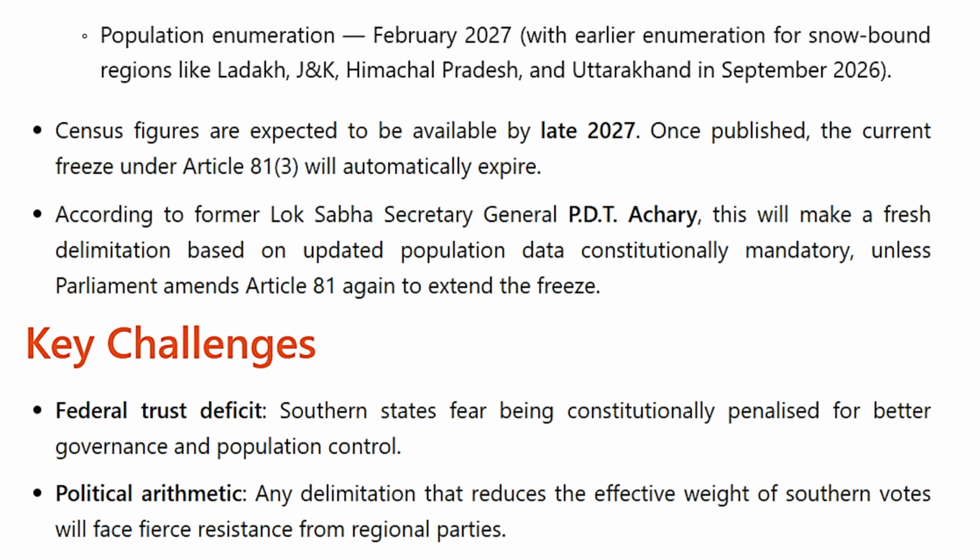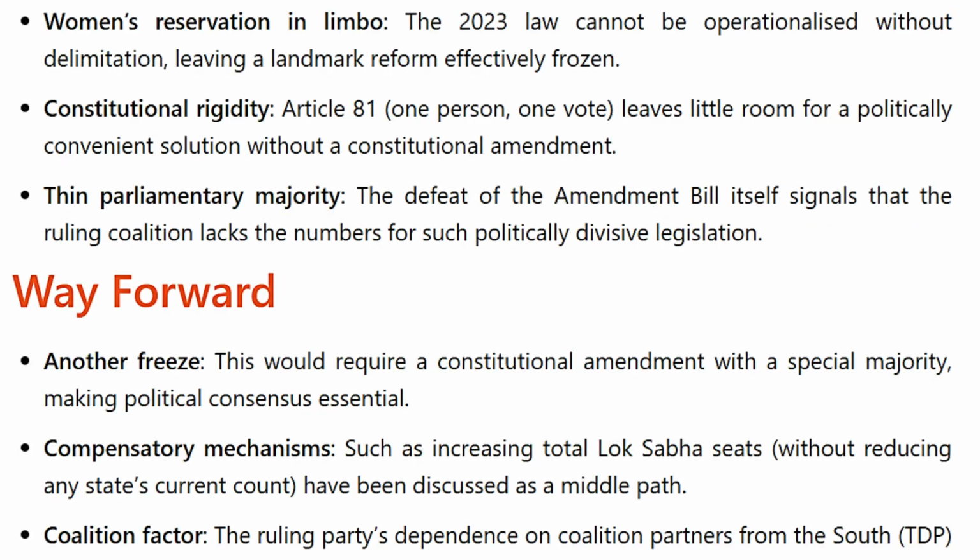Federal trust deficit: southern states fear being constitutionally penalized for better governance and population control. Political arithmetic: any delimitation that reduces the effective weight of Southern votes will face fierce resistance from regional parties. Women's reservation in limbo: the 2023 law cannot be operationalized without delimitation, leaving a landmark reform effectively frozen. Constitutional rigidity: Article 81, one person, one vote, leaves little room for a politically convenient solution without a constitutional amendment.